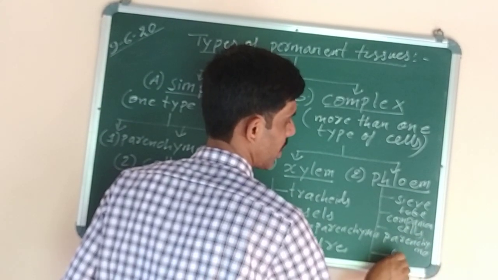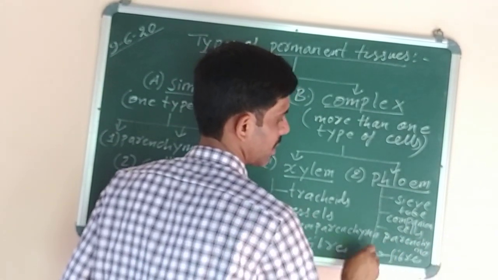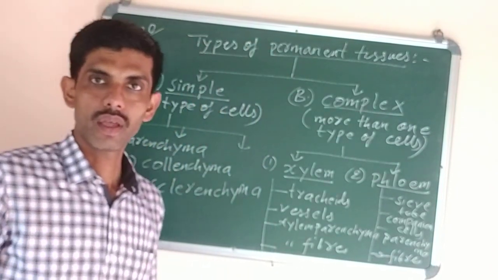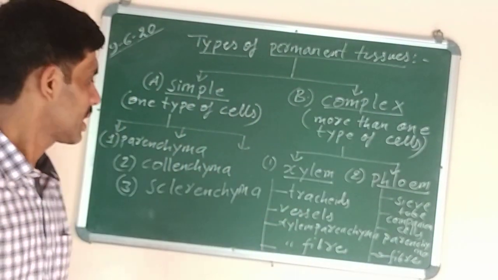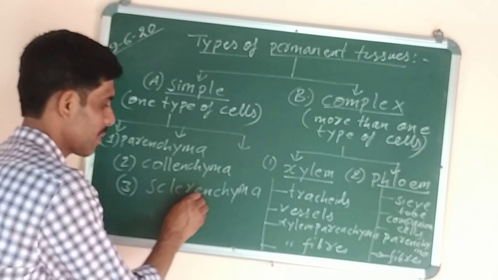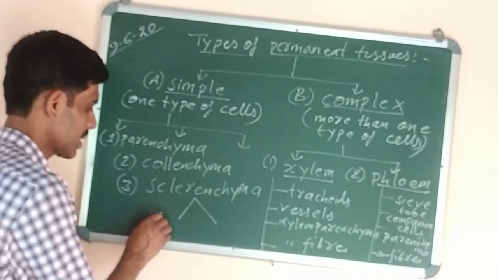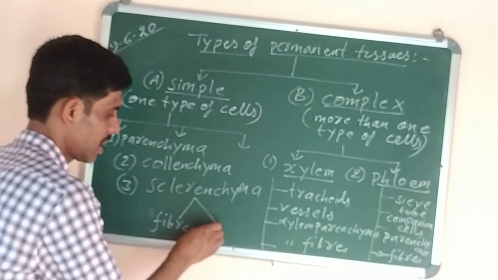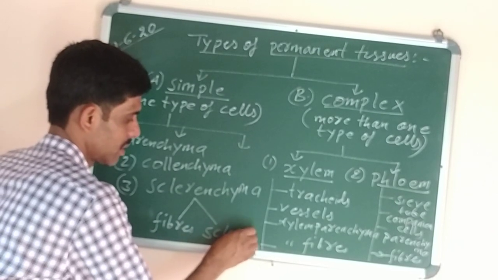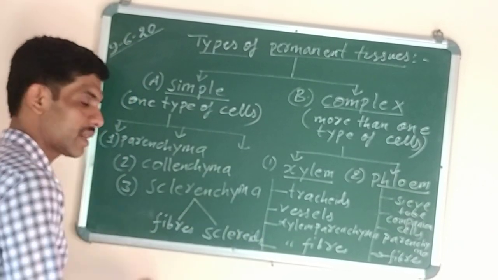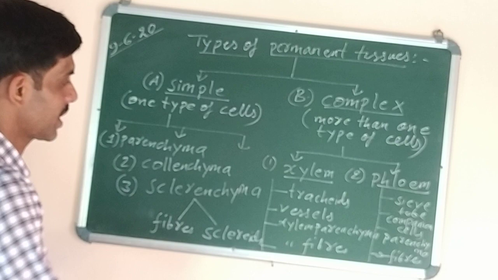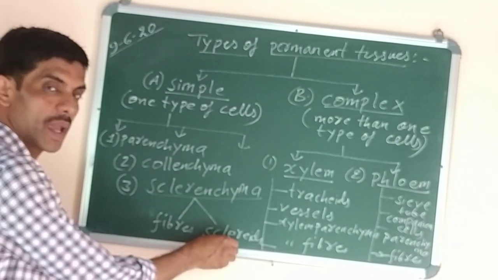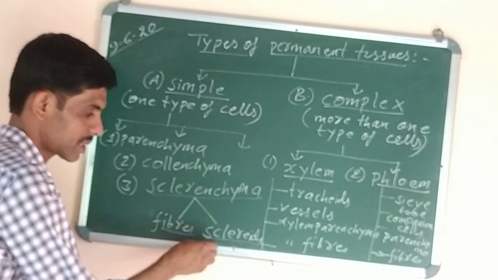And the last one is phloem fibers. Okay? Now sclerenchyma is further divided into two types, fibers and sclerites. This also we can write as further classification of sclerenchyma tissue. It is of two types, fibers and sclerites.